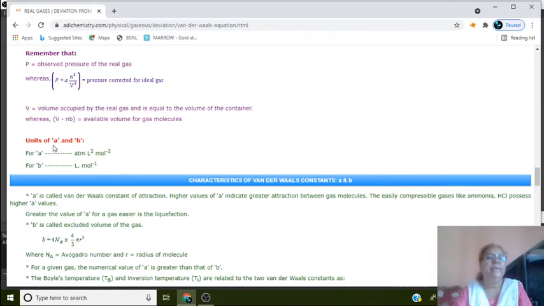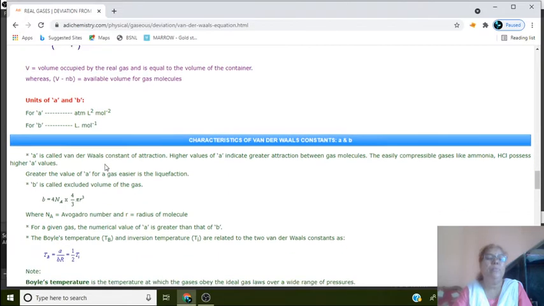Then here the units of a and b. Here a is the pressure correction term and it has the dimensions atmosphere into liter square into mole raised to minus 2. While this b has the dimensions liter into mole raised to minus 1, that means liter per mole.